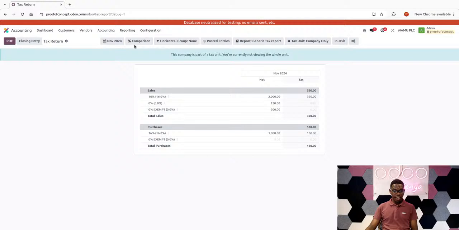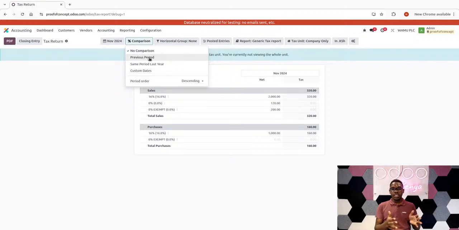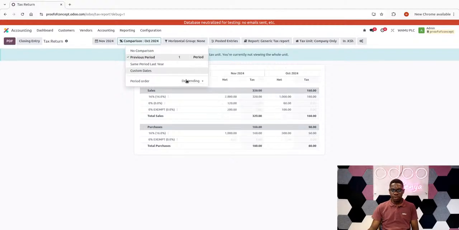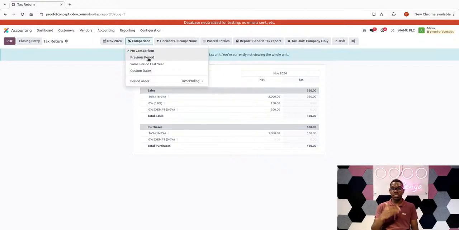For example, if I do a comparison here with the previous period, now that we want to close the tax for November, we can compare with the liability for October, so we get a general understanding of the position as a trend. It will be aligned alongside the period that I'm in now, so you can look at the results and evaluate further. So you can play around with the filters to suit what you simply want to achieve. I'll say no comparison because I just want to proceed, but that was to show the functionality.